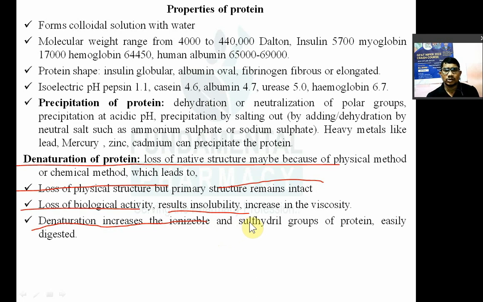Denaturation also results in an increase in the number of ionizable groups and sulfhydryl groups, and denaturation can result in protein which can be easily digested. The natural native protein is not easy to digest, but denatured protein is easy to digest, right?